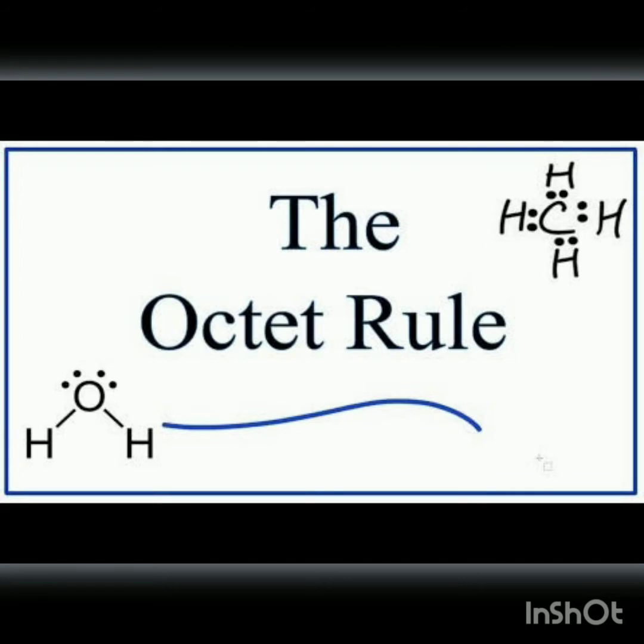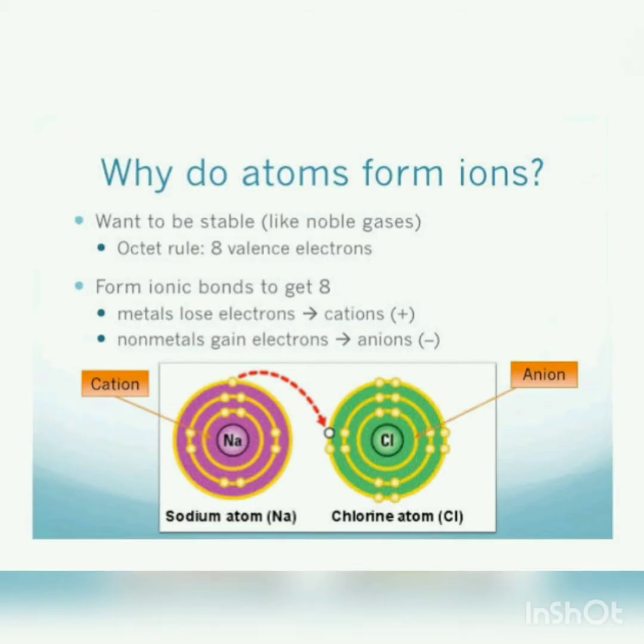Yes, we have already studied in our 8th class that to attain stability, it is necessary that an atom should have 8 electrons in its outermost shell. So, we can say that atoms form ions in order to be stable or to satisfy the octet rule. That means an atom should have 8 electrons in its outermost shell.